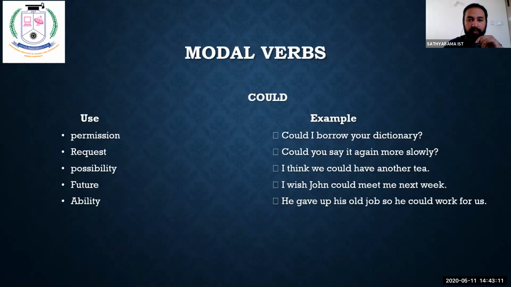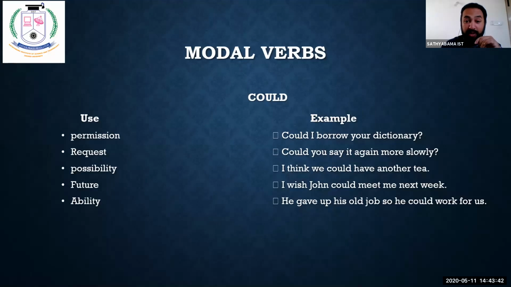Could. Could is used for permission. Could is also used for request. Could is also used for possibility. Could is also used for future actions as well as ability. Now for each use, let us see an example. Could I borrow your dictionary? Could you say it again more slowly? A request.